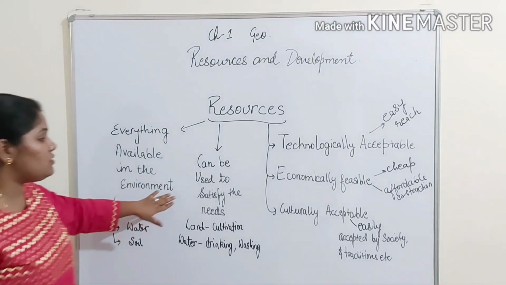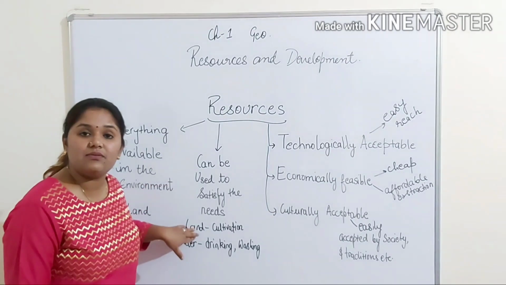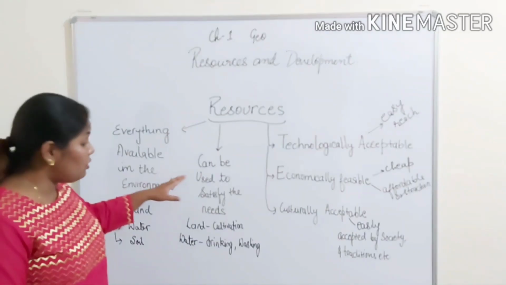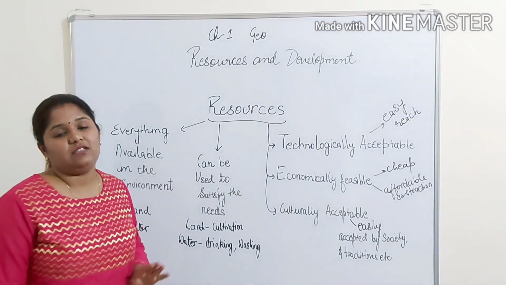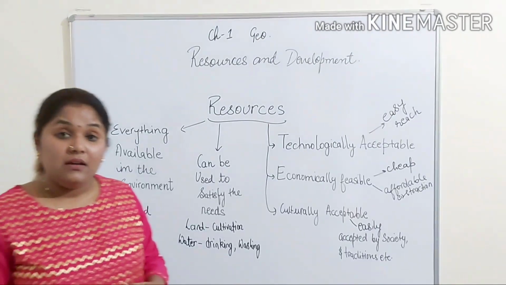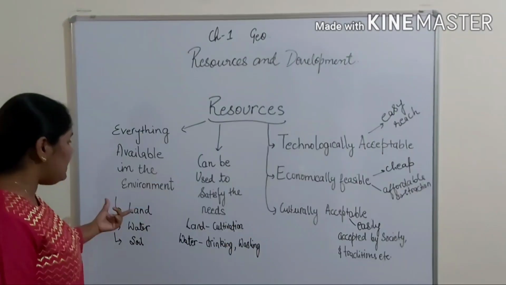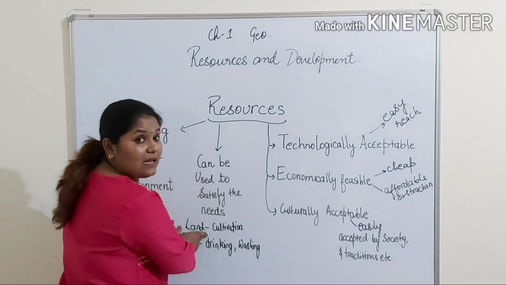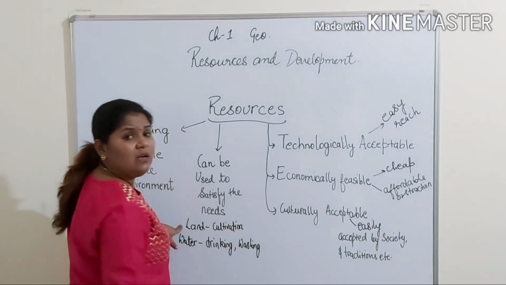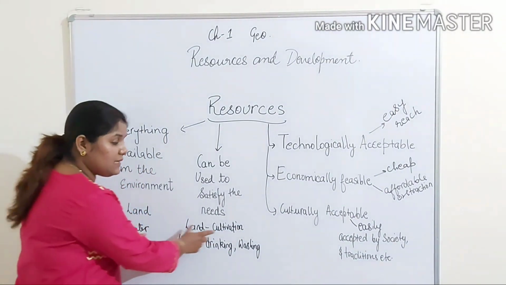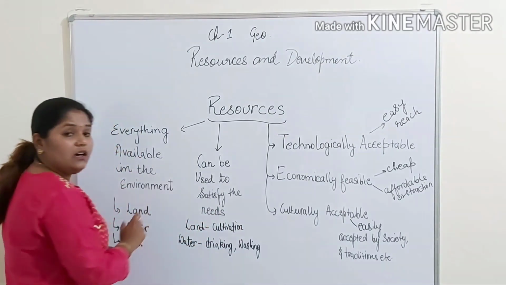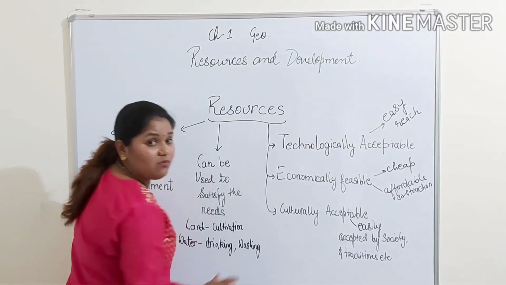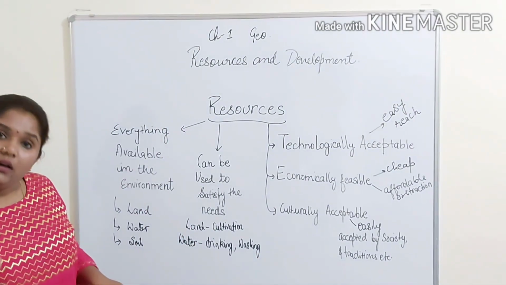The second feature of resources is that it can be used to satisfy needs. Everything which is available in the environment and is able to satisfy our needs can be termed a resource. That means if land is sufficing our purpose of cultivation, or helps in our survival, then that is a resource. Water helps in solving our purposes of drinking and washing, so that is a part of a resource.